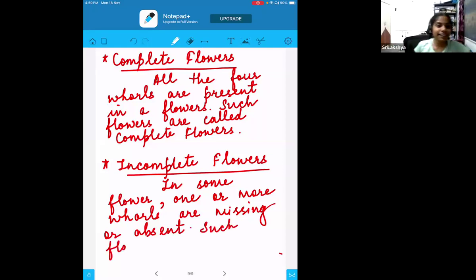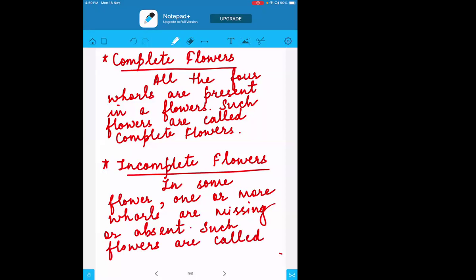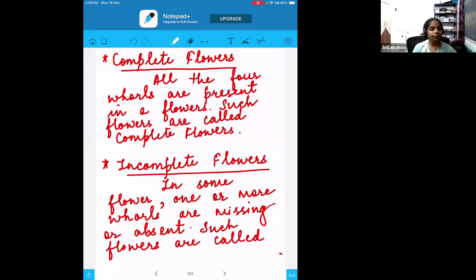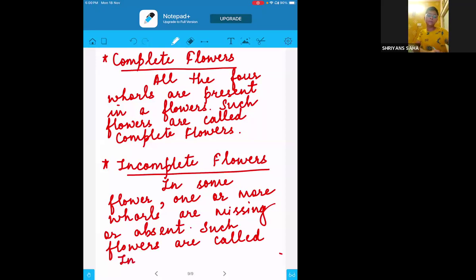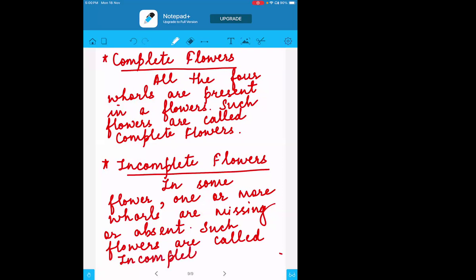Ma'am, we could even tell that complete flowers are bisexual flowers and incomplete are unisexual. No, actually we cannot say that, because in bisexual flowers they will have the male and female parts. They are talking only about male and female, but not about sepals and petals. Whereas in the case of complete flowers, we should talk about all four: sepals, petals, pistil, and stamens. If even one is missing, it is an incomplete flower. So if any whorl is missing, then we say it is an incomplete flower.